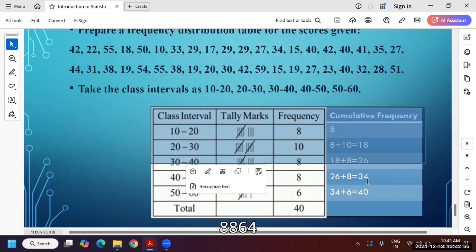8, 10, 8, 8, 6. Code also we can use, right? This is the y-axis. This is the x-axis. On the x-axis, 0, then 10, 20, 30, 40, 50, 60. Up to 60 only there, or not? 50 to 60 is the maximum, right? Okay. So this is the y-axis.